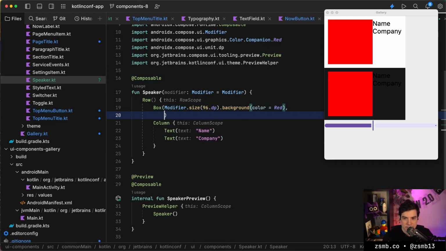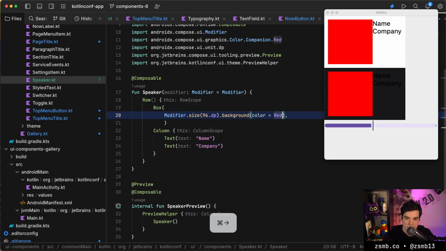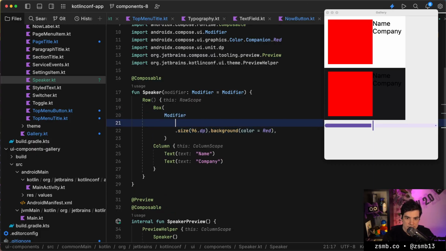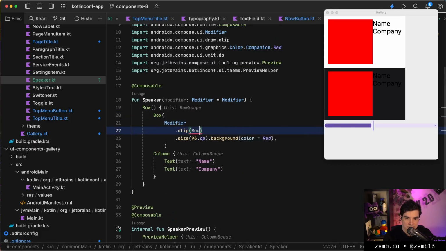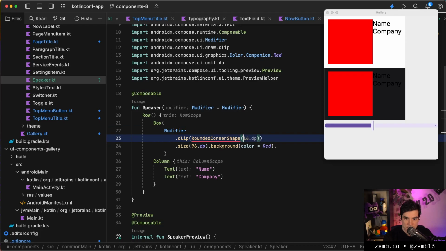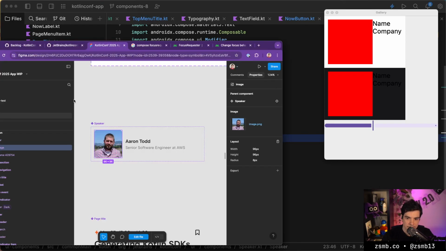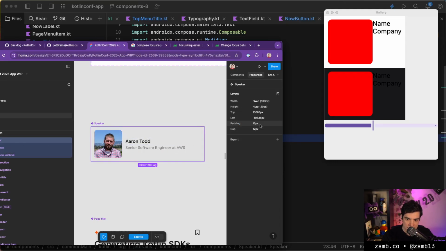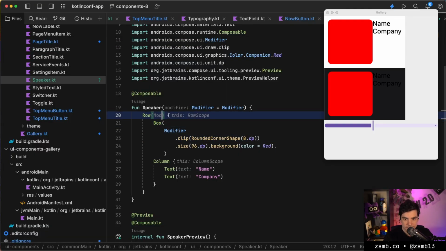It also has a radius. Let's do the radius. So background size, we can clip this to like a rounded corner shape. Radius of 8 dps, was it? Radius of 8, yes.